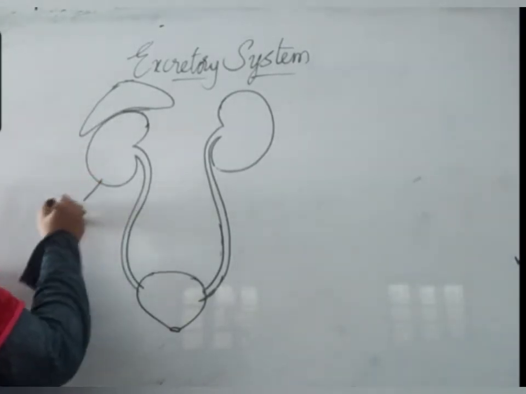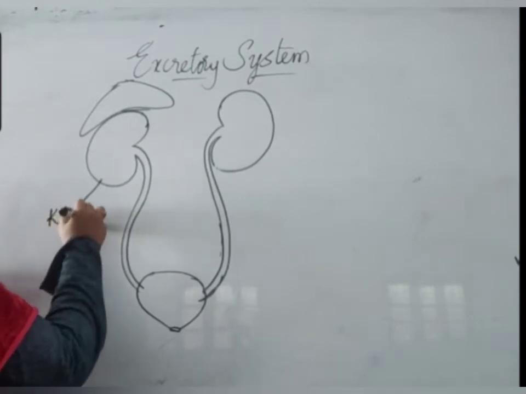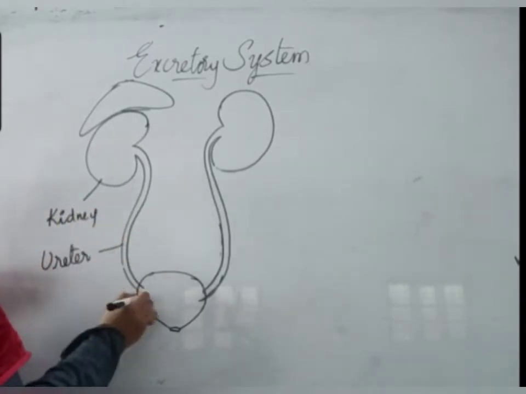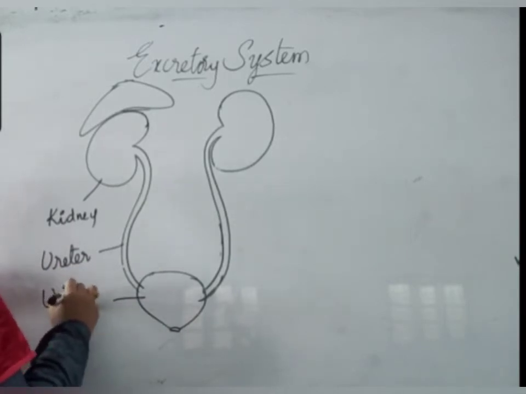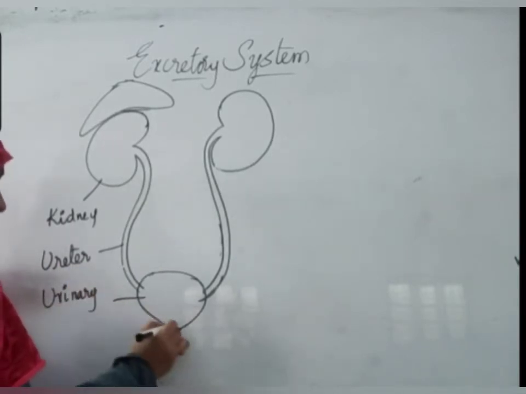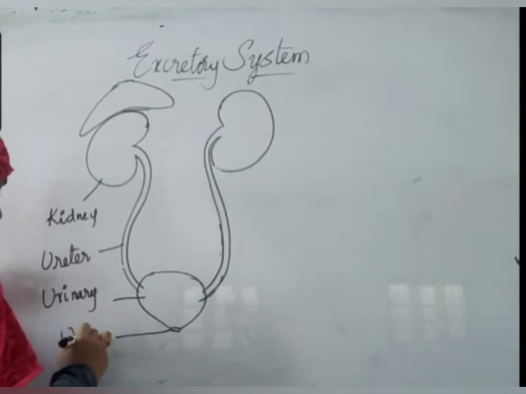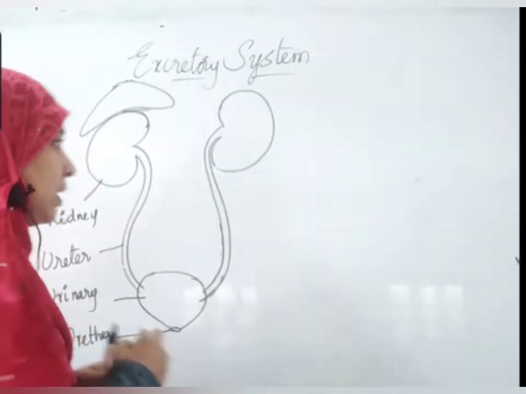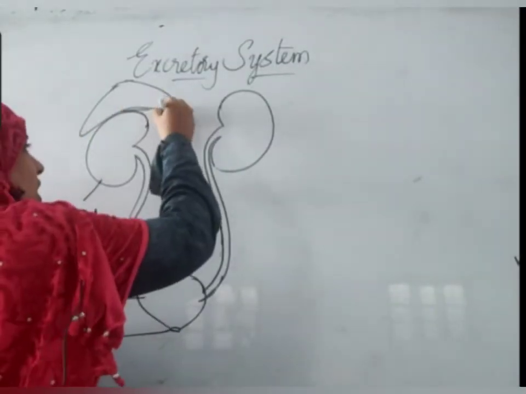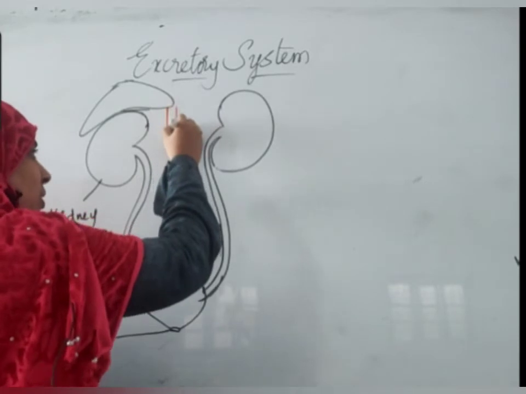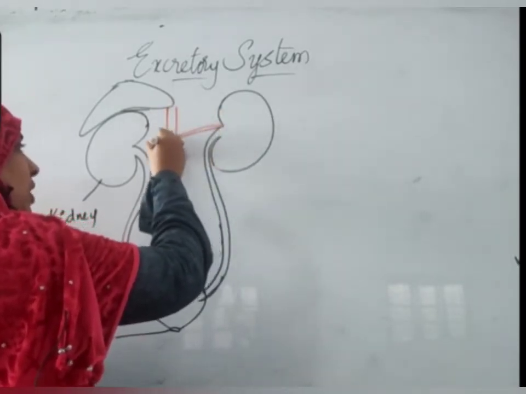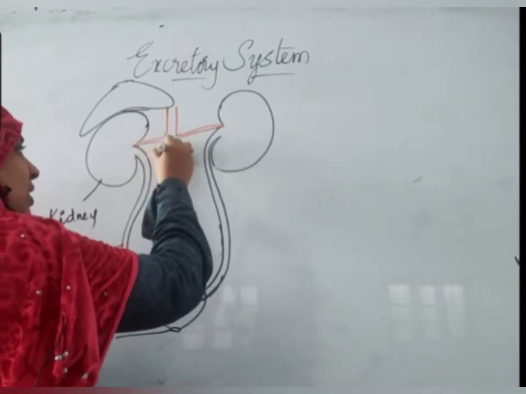So we have a pair of kidneys, a pair of ureters, a urinary bladder, and this is the urethra. One renal artery extends in between both kidneys. One branch extends into the left kidney, one branch into the right kidney.